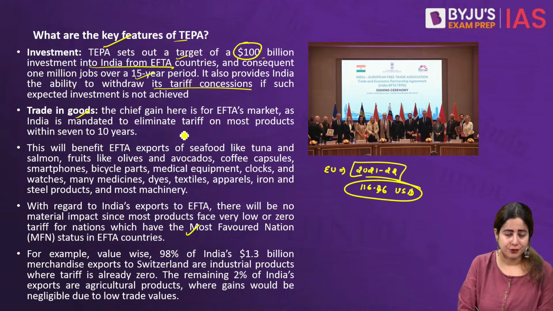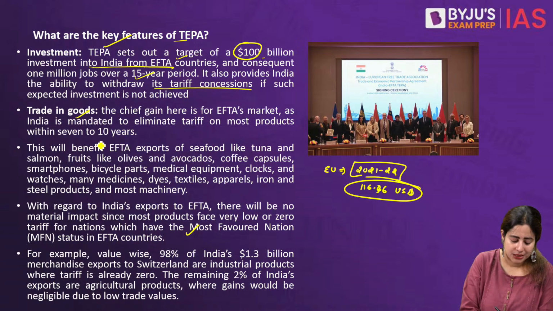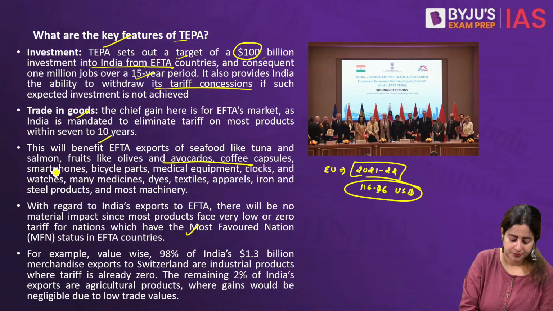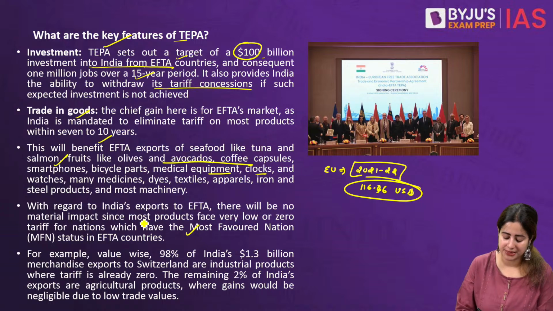Now, trade in goods. For example, the chief benefit here for the European market will be that in the upcoming 7 to 10 years, India will remove almost all the tariff duties on the prominent items of import from European countries, including coffee, fruits, salmon fish, or for that matter medical equipment, bicycles, smartphone parts, other manufacturing equipment like clocks, dyes, textiles, apparels, most machinery. So which means for European countries, a massive market, a boost of manufacturing, a boost of employment, a boost of forex reserves. It's a win-win situation.